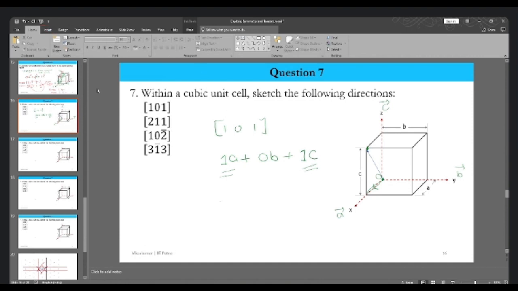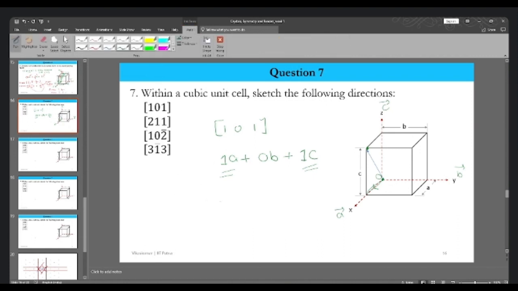Now let's move to the second one, that is 2 1 1. Can we draw over here also only? Yes. So here we have 2 1 1. Let's write the Miller indices in terms of A, B, and C. A, B, and C, the crystallographic coordinates, have been given to us. And then we have 2 times A, 1 times B, and 1 times C. This is 2 1 1.